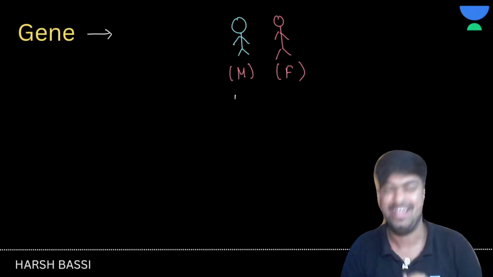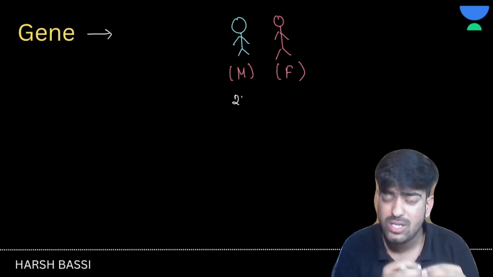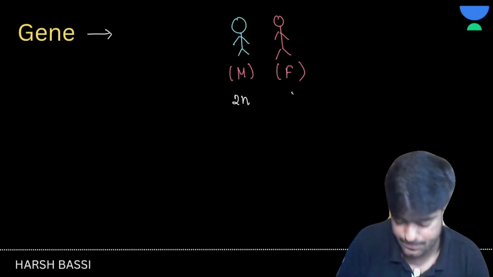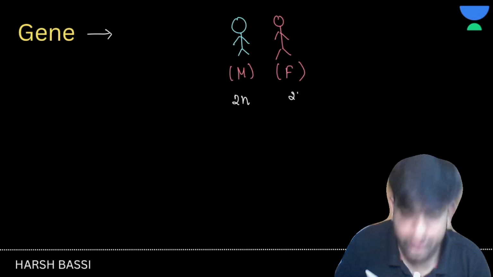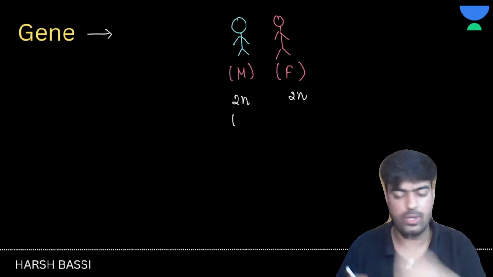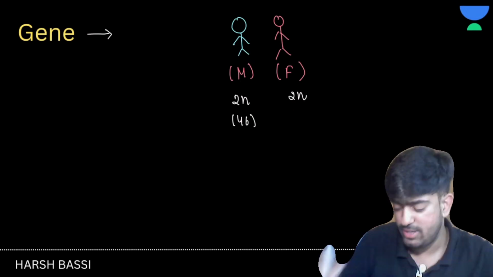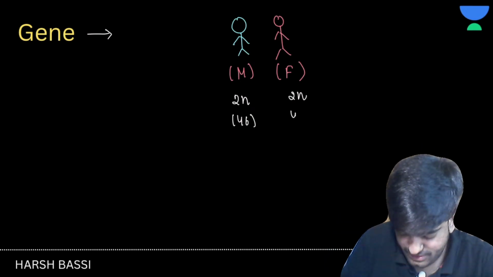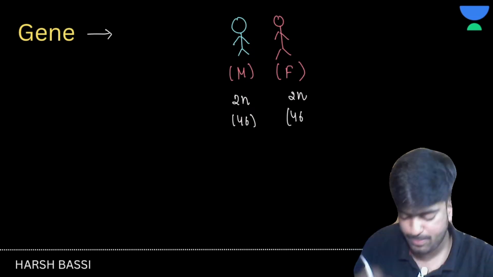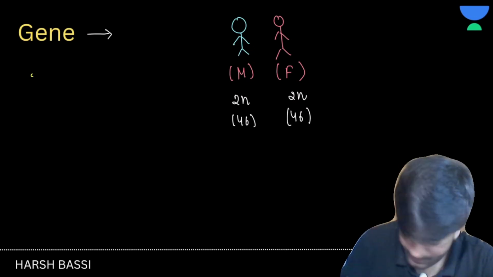Obviously, yes. Now, if I'm talking about these 46 chromosomes, how are these 46 chromosomes going to look inside us? See here. We are talking about a diploid organism, which is 2n. In this 2n, if I make you understand with the help of a diagram, here we have one chromosome and then here we have the other chromosome.